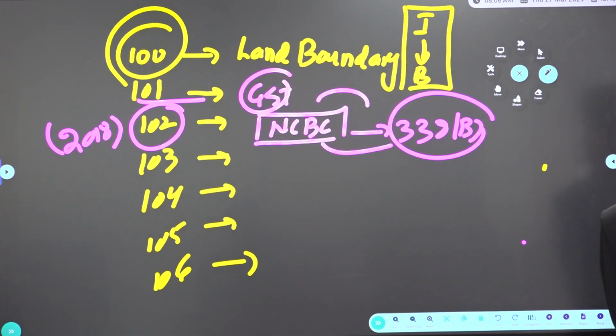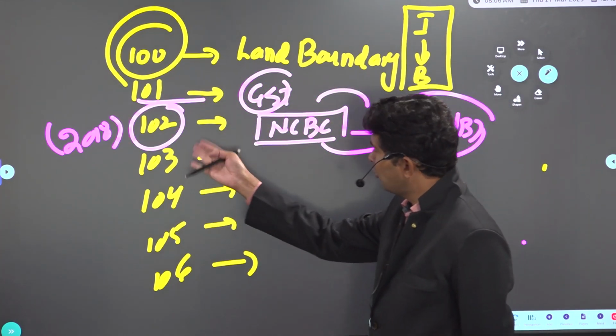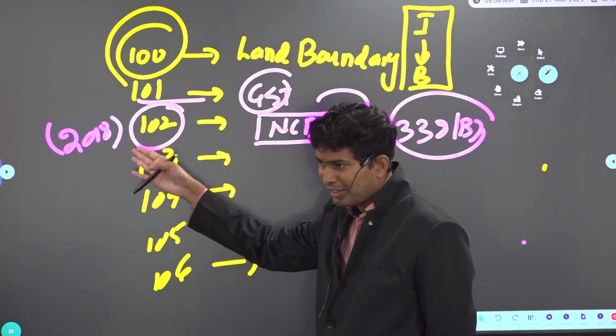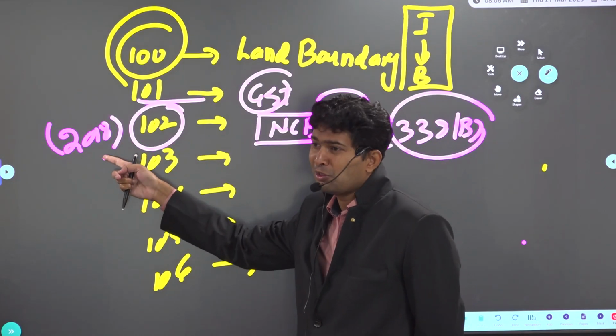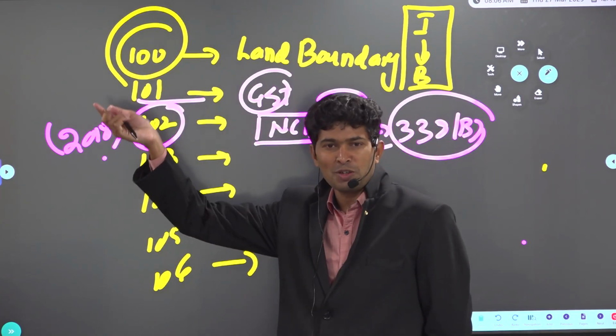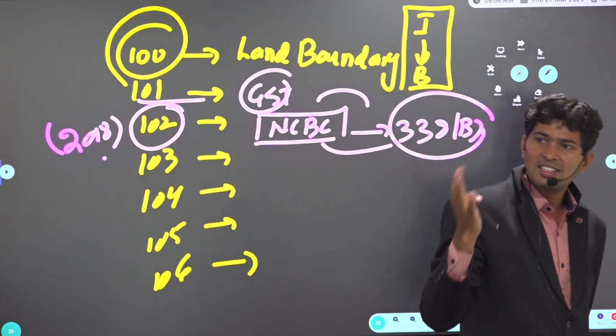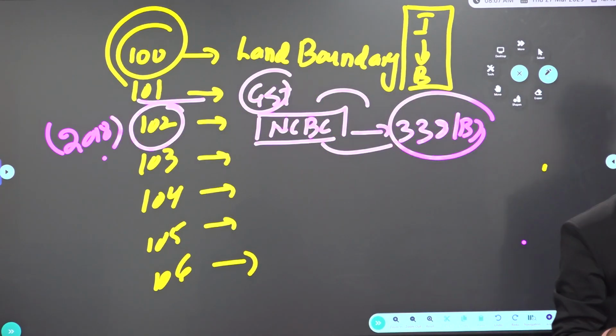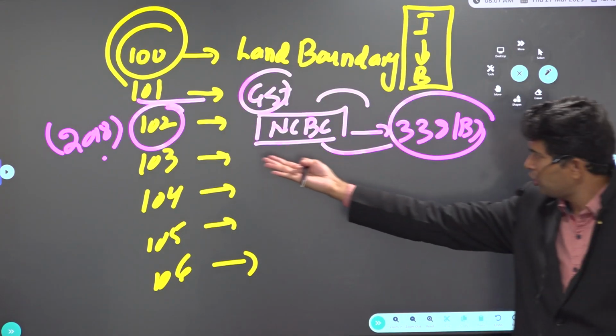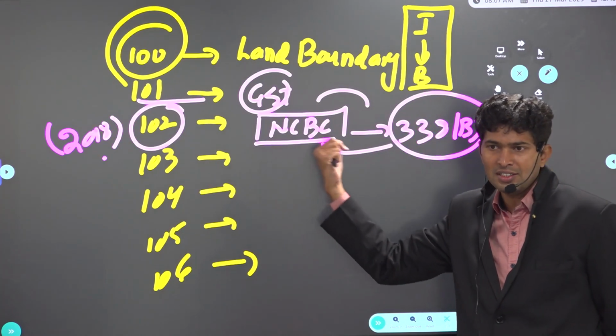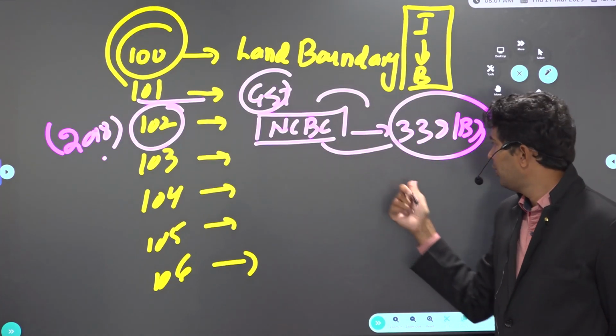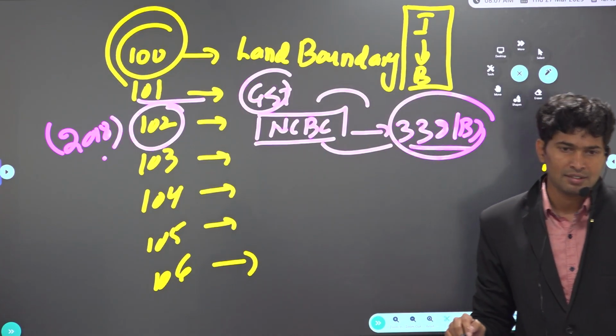Constitutional body. In some books, the answer to the previous prelims question is still given as statutory body, because that question was asked before 2018, when the status of NCBC was statutory. If the same question is asked after 2018, the answer is constitutional body, because we added 338B for NCBC.